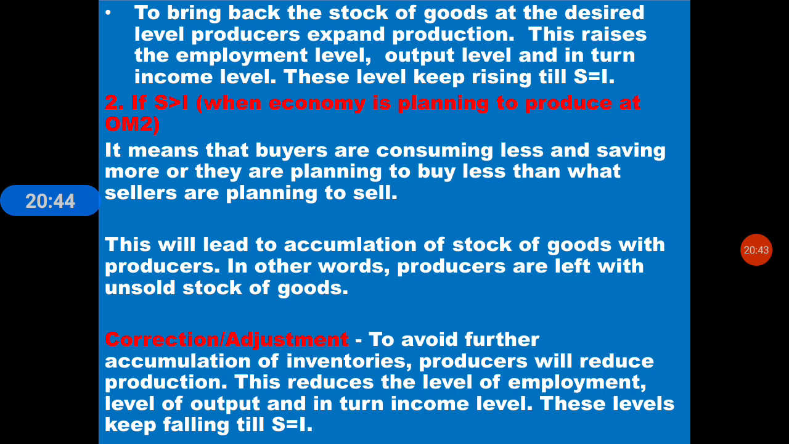Correction and adjustment. To avoid further accumulation of inventories, producers will reduce production. What are inventories? It is stock. This reduces the level of employment and level of output and in turn income level. These levels keep falling till the S equal to I position is acquired. Hope you understood the two approaches.